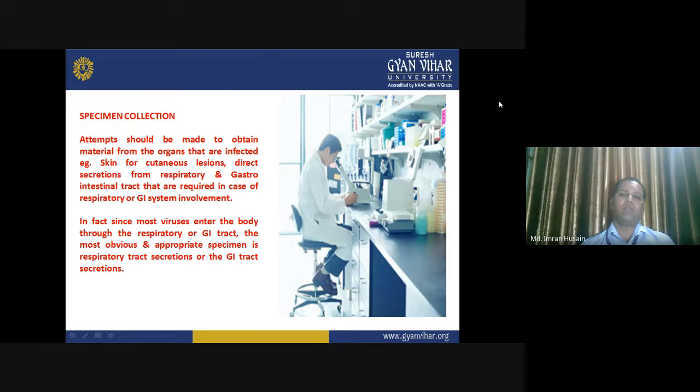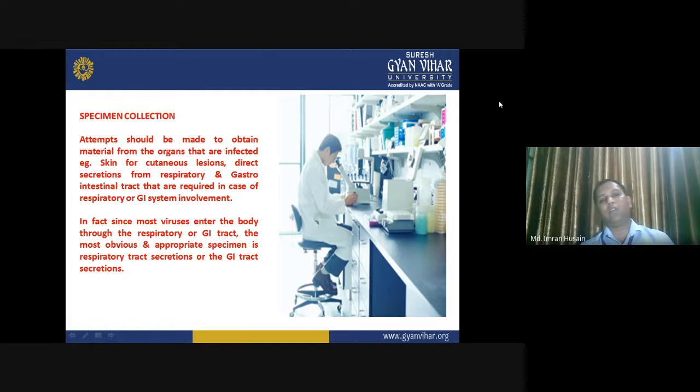So scientists, pathologists and virologists all focus on what area this particular virus is affecting, because every virus has its own behavior and its own nature.